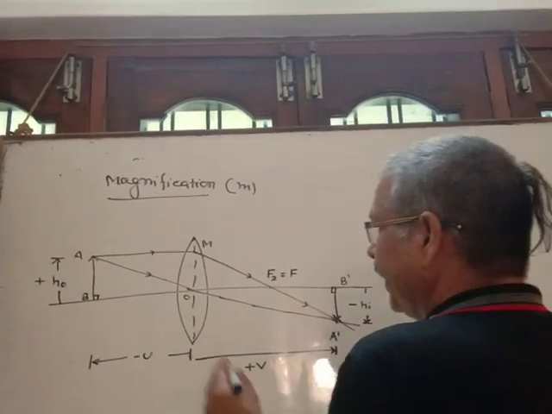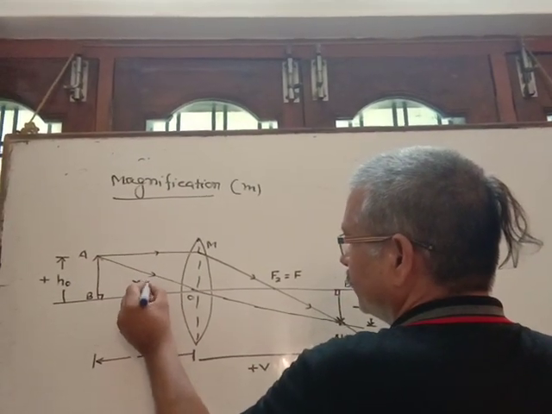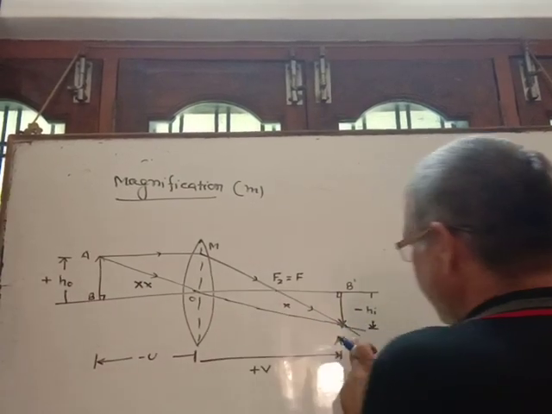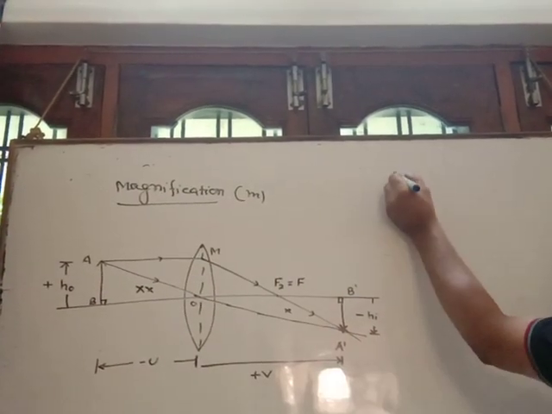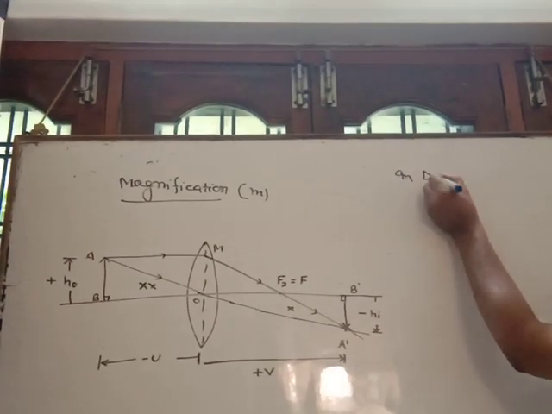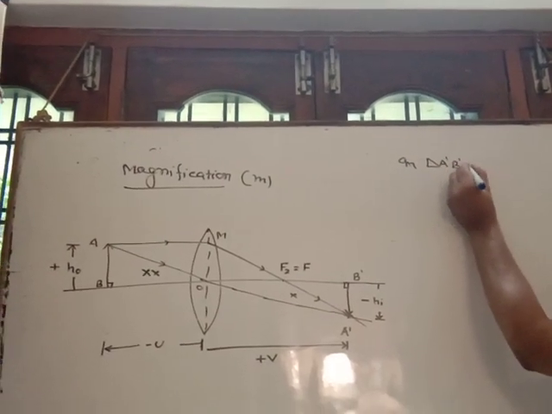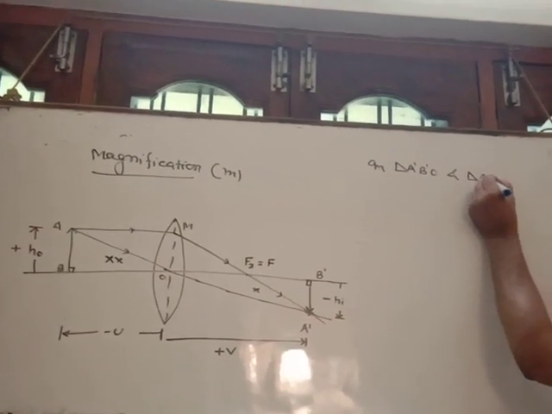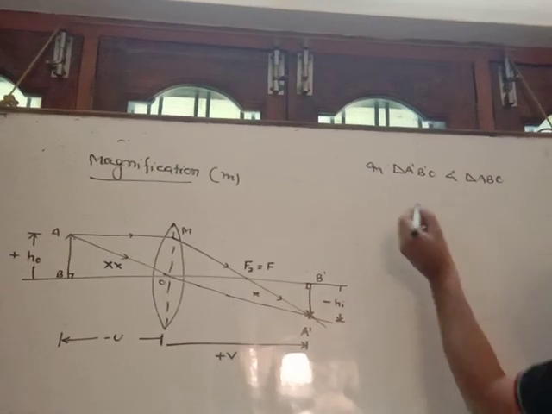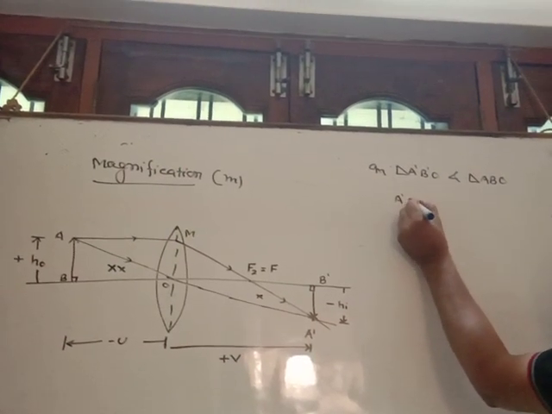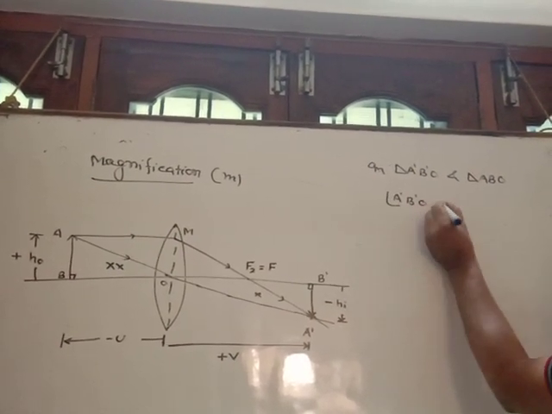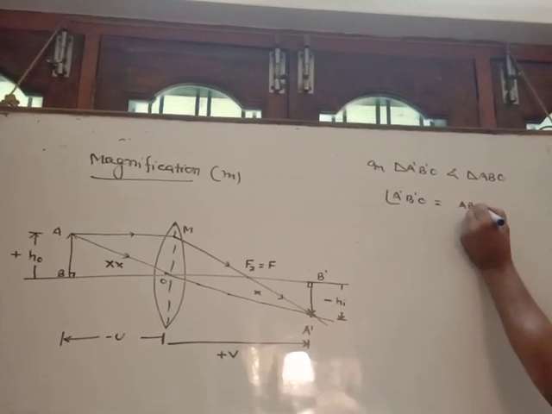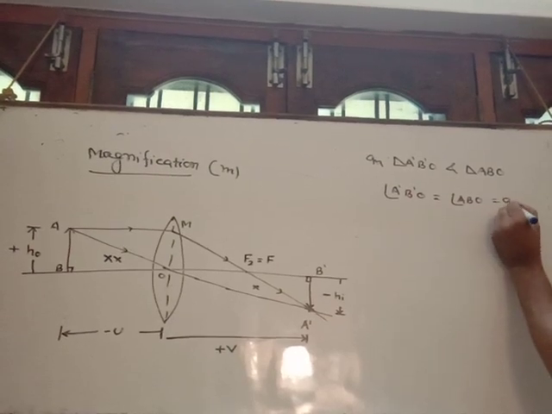Clear? So take this triangle and this triangle: triangle A dash B dash O, a right angle triangle, and triangle ABO, also a right angle triangle. Angle A dash B dash O is equal to angle ABO, and both are 90 degrees.